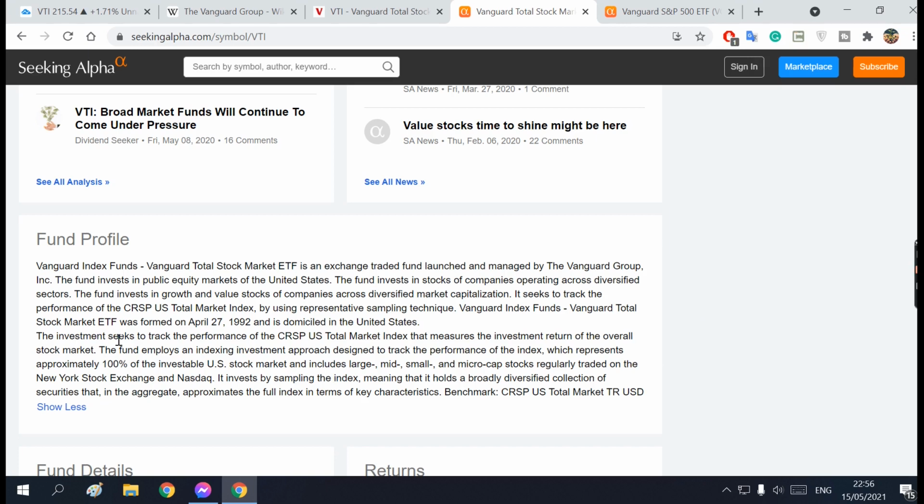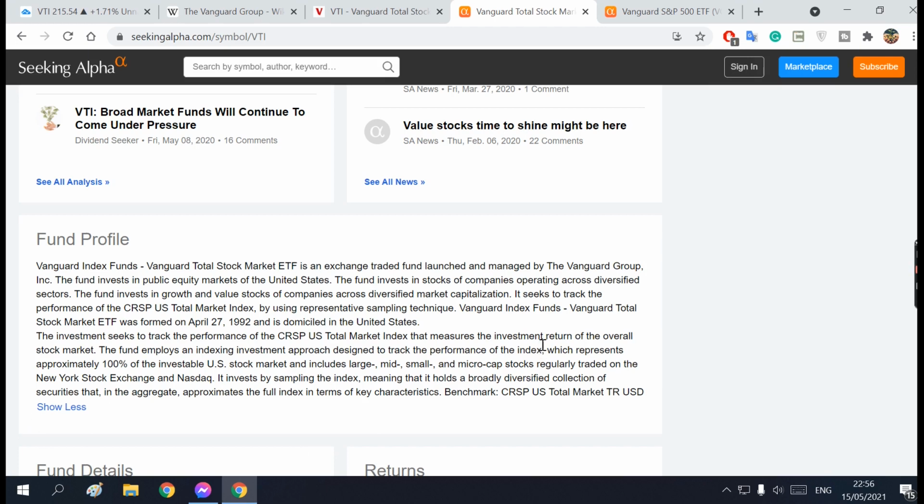The investment seeks to track the performance of the CRSP US Total Market Index that measures the investment return of the overall stock market. The fund employs an indexing investment approach designed to track the performance of the index.